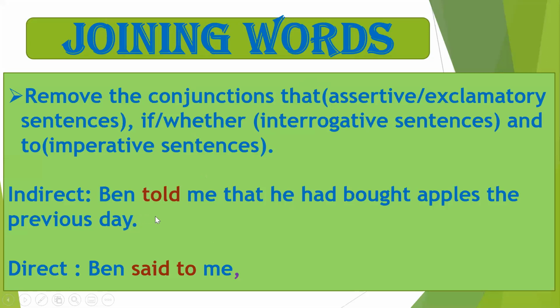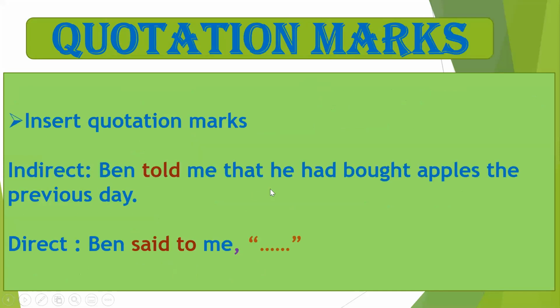So now let us see what is the change which will occur. Now Ben told me that. So that will be removed simply, and no other changes are happening because we are just simply omitting the conjunction that. Now after the comma and after removing the conjunction, we come to the quotation marks in the direct speech. So we will now insert the quotation marks. Since we are writing the sentence in the direct speech, quotation marks have to be inserted. So after Ben said to me, comma, we will insert a quotation mark.